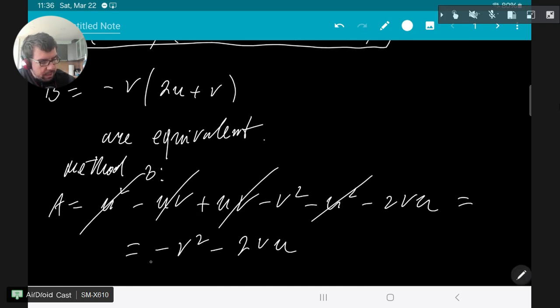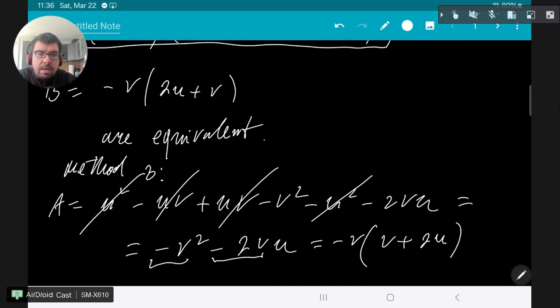And now what I'll do is simply apply the distributive property of numbers, take the common factor outside of brackets. So what I have is minus v, and minus v here is repeating itself as a common factor in these monomials. Therefore I take the minus v, and what I'm left with in the brackets are the other factors. Because I took the minus outside, in the brackets I'll have plus and plus. So this is v plus 2u.